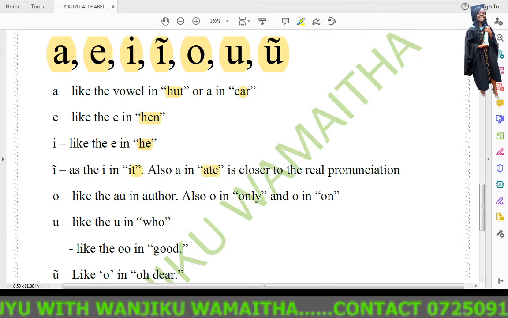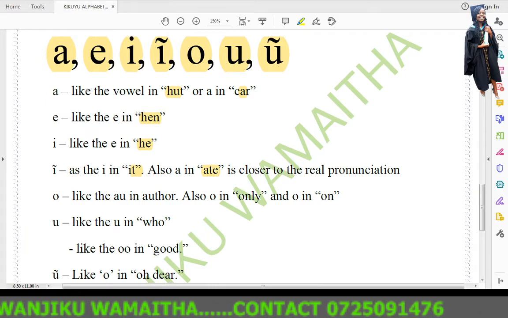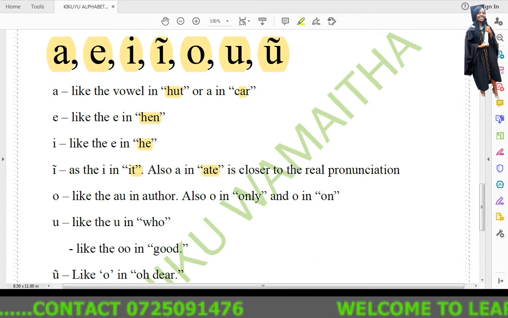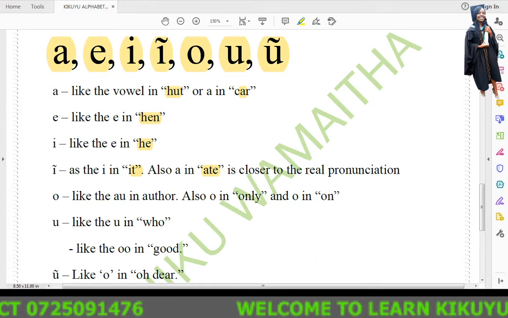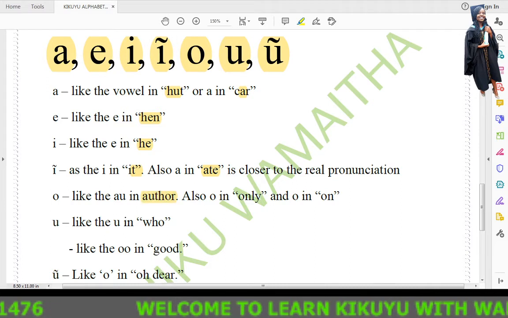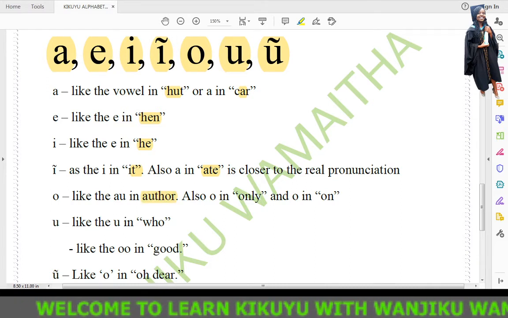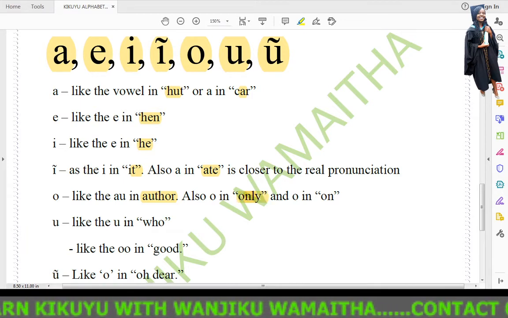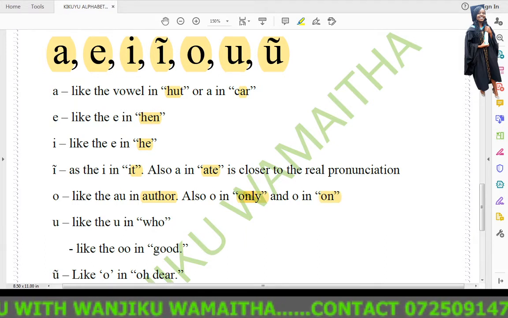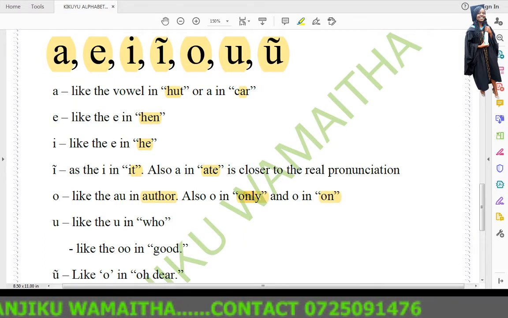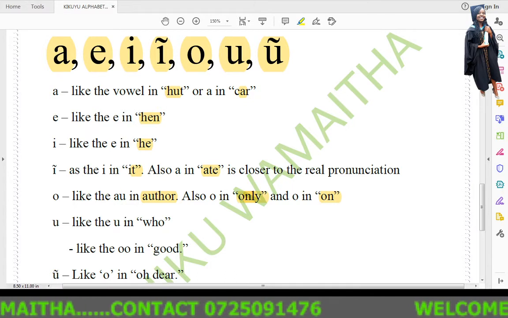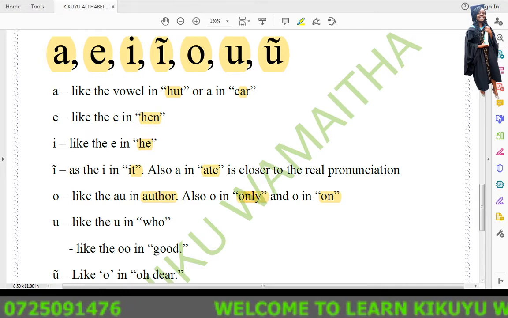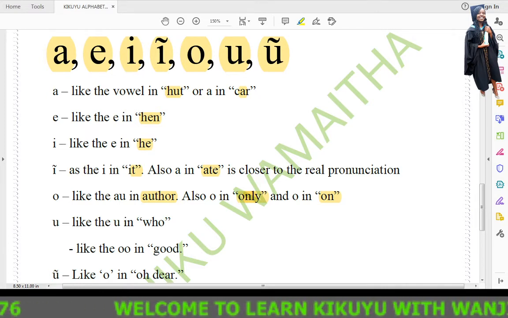So these ones are bringing us closer to the real pronunciation of the vowels in the language. Then we have O, like the O in alpha, or the O in the word only, or the O in on. The way you pronounce the O in on, only, and alpha is the same way you pronounce the vowel O in the Kikuyu language.